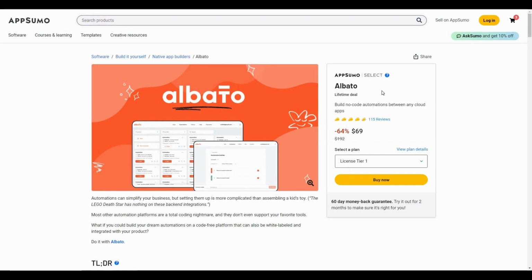So overall, I think Albato is an excellent automation tool. You can build so many automations. The possibilities are endless since there are over 500 apps. And to create an automation, you do not need to know any type of coding or anything. Also the user interface is very easy to use, which means even for a beginner, using these automations is not going to be complicated at all. And thanks to a bunch of features, Albato is a worthy competitor of Zapier or other similar tools